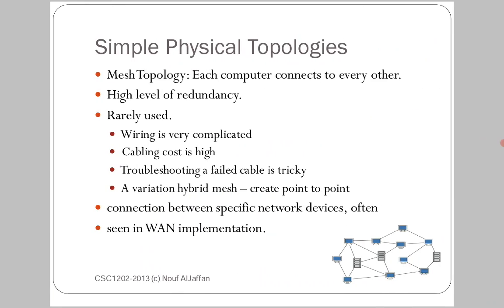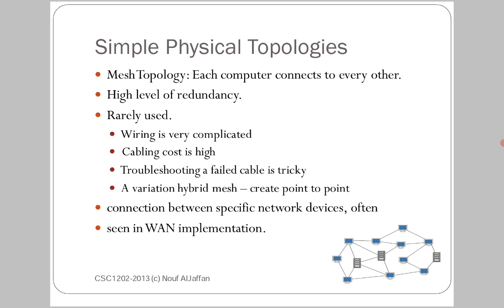So in mesh topology, each computer connects to each other, high level of redundancy. Redundancy means duplication of transmission or duplication of data, like that. Rarely used. Wiring is very complicated. Cabling cost is high. Troubleshooting a failed cable is tricky.